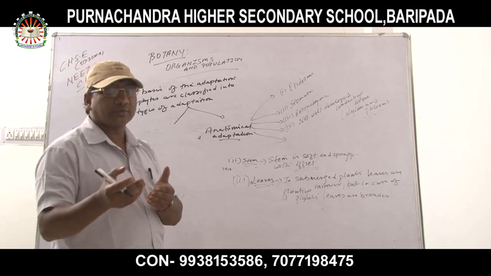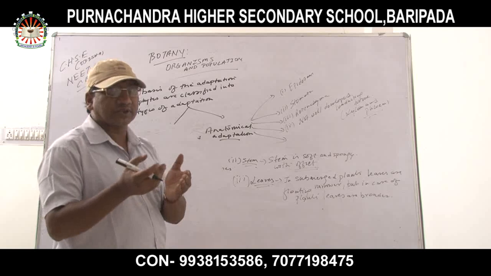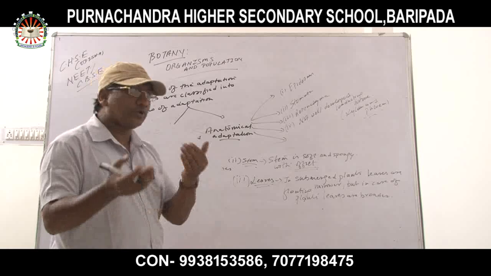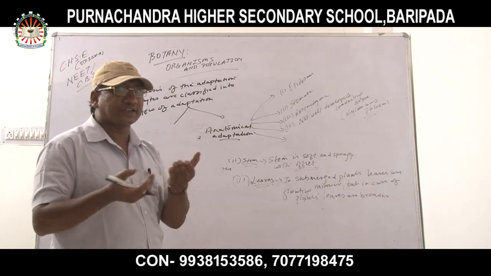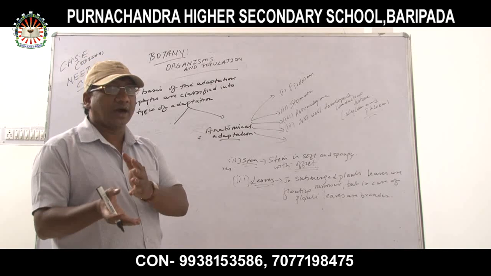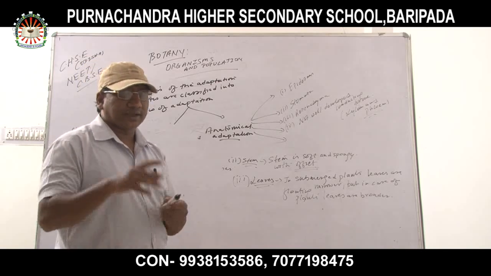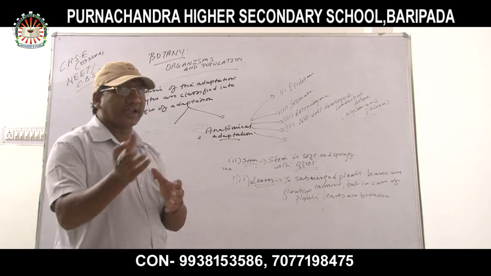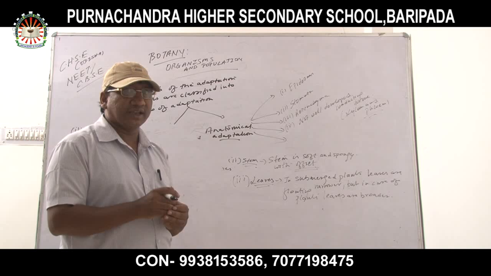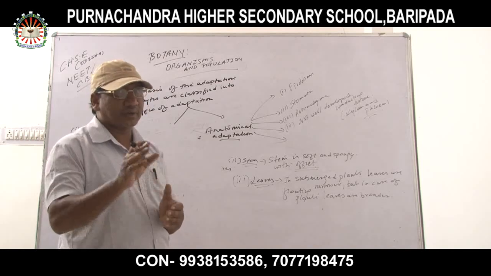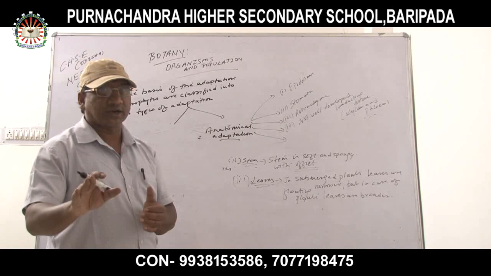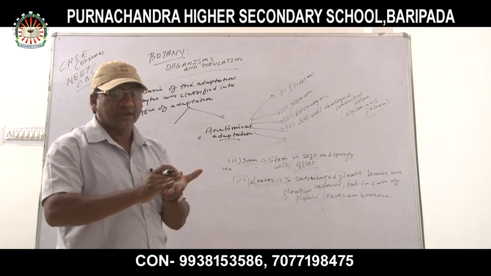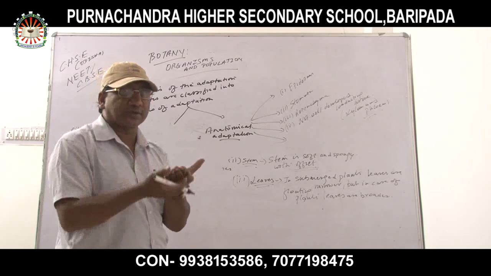Examples of stomata-less plants are Hydrilla and Vallisneria. Now, if you ask me, if there is no stomata in submerged plants, then how do they absorb the gases? They will absorb the gases through the epidermis present on the leaves. Remember, there is no stomata in the submerged plant. But in floating plants, at the adaxial region, the upper surface of the leaf, stomata are abundant. But at the lower surface, there is no stomata.